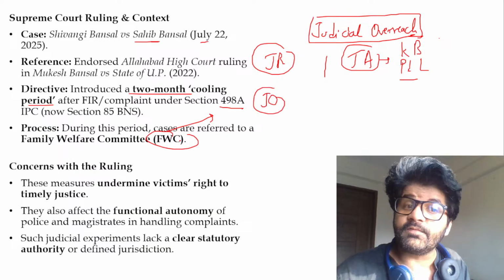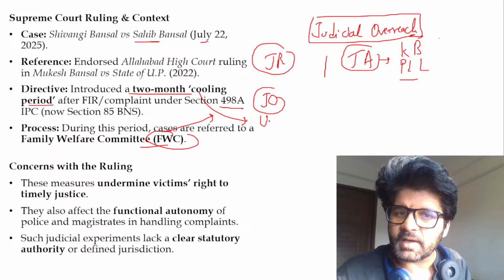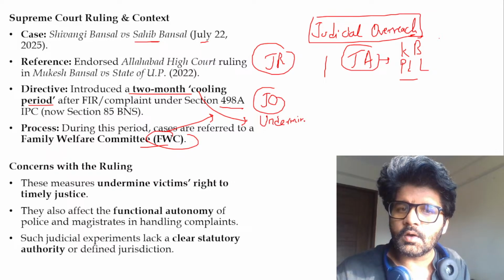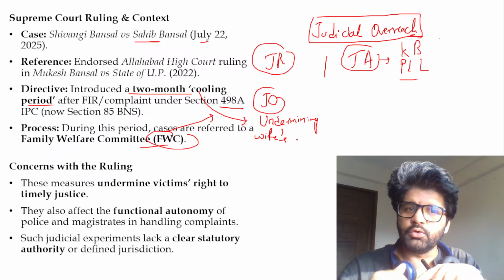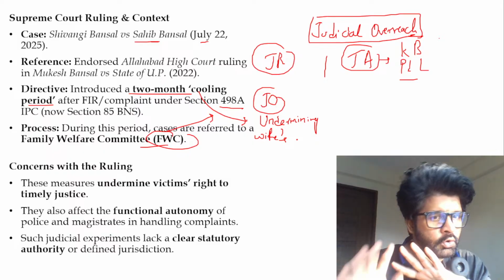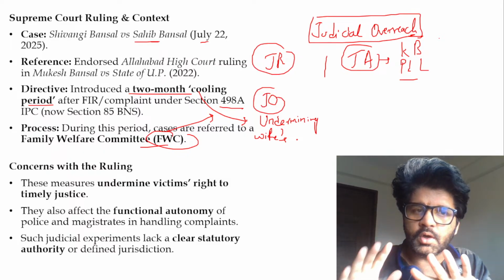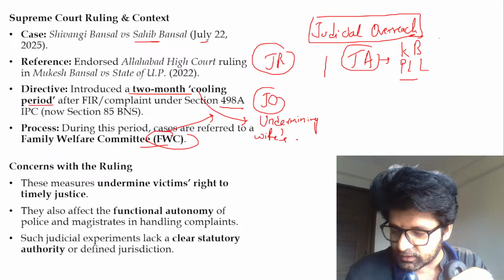And this is judicial overreach. Many people believe this Family Welfare Committee, 2 months cooling period, are you not undermining the wife's right? Maybe that wife is not filing a false complaint. When you are saying that the arrest cannot happen immediately, there has to be a 2 month cooling period, you are ensuring that frivolous cases are not filed, because there has been an increase in the number of frivolous cases, right?